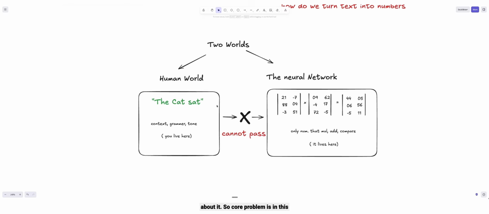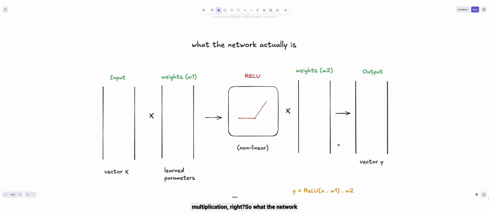The core problem, as in this diagram, is that humans live in a world of letters, meaningful context, and everything, while networks live in a world of numbers and matrix multiplication. It does some matrix multiplication and gets that this means that. Before you appreciate the bridge that solves the problem, see what's on the other side. A neural network is not a brain. It's a stack of matrix multiplications. So what the network actually is: there is some input, a vector x, and a weight, which I have already explained to you.